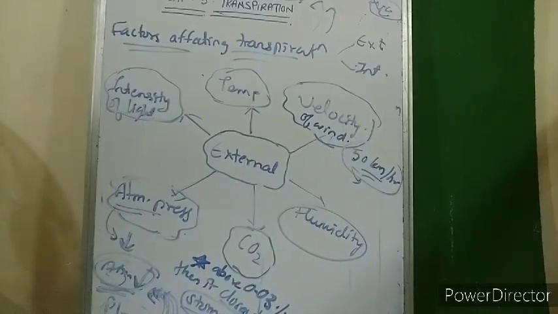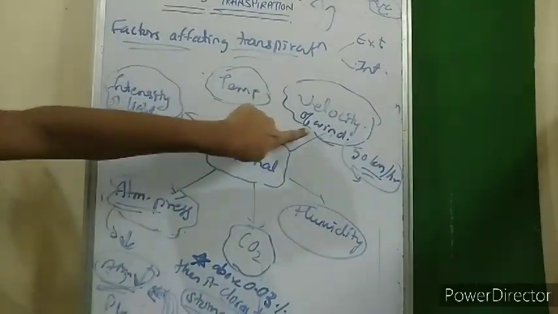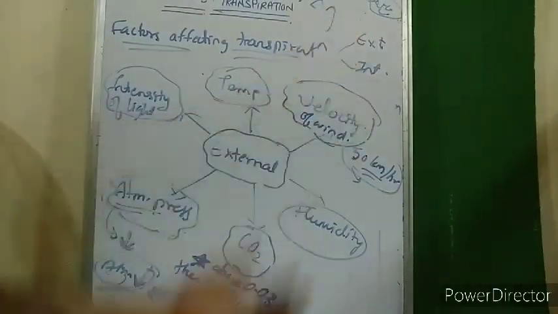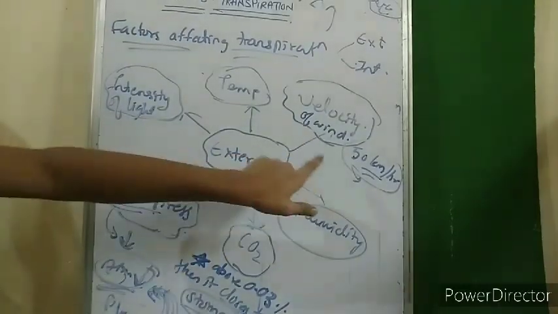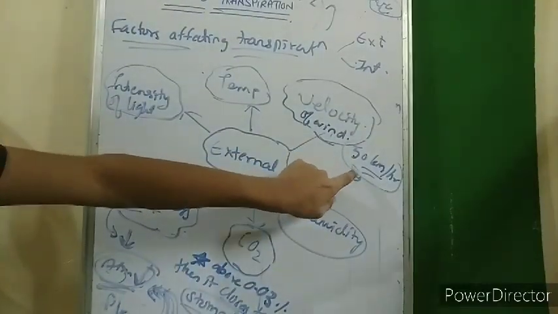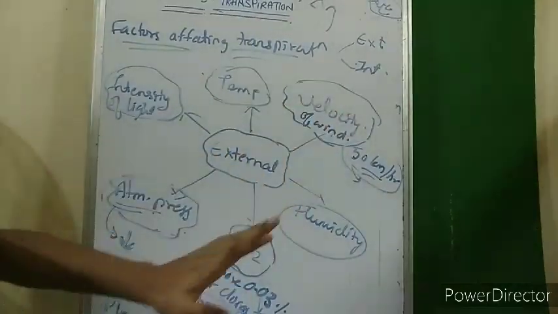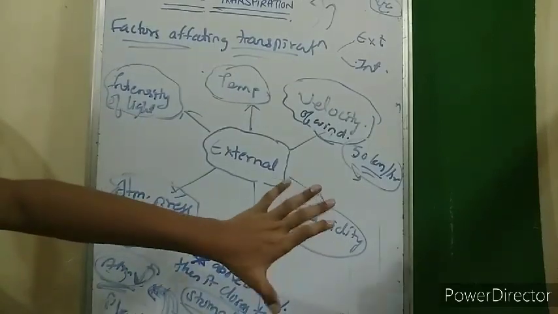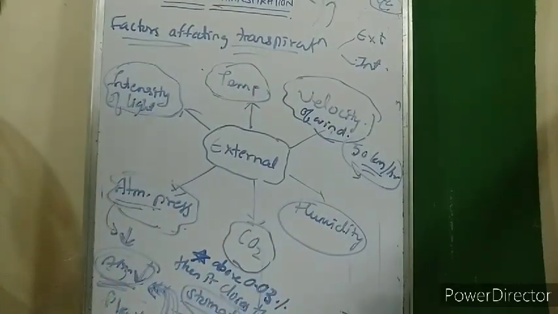I would again repeat it. If temperature increases, transpiration increases. If velocity increases, it would shift the water vapor from one region to another, so transpiration would be promoted, that is, transpiration would increase. But only up to 50 km per hour; above 50, the stomata closes and there is no further increase in transpiration. Next is humidity. If the humidity or water vapor content in the atmosphere is more, the atmosphere won't need any more moisture and transpiration would decrease.